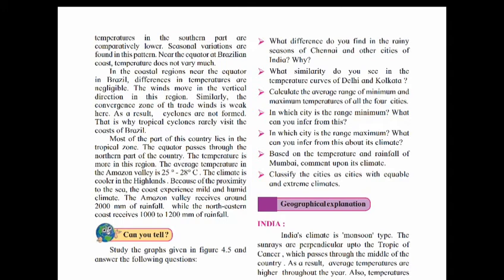The climate is cooler in the highlands because of the proximity to the sea. The coasts experience mild and humid climate. The Amazon Valley receives around 2000 millimeters of rainfall, while the northeastern coast receives 1000 to 1200 millimeters of rainfall.